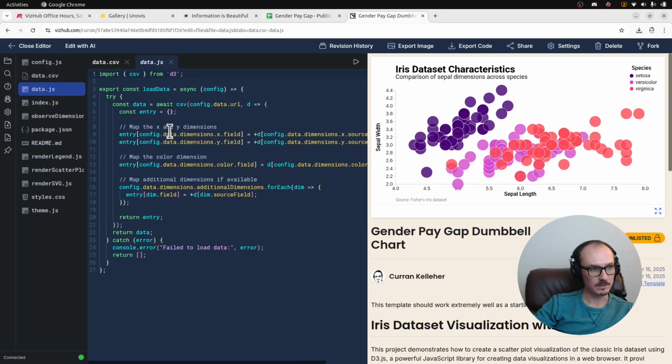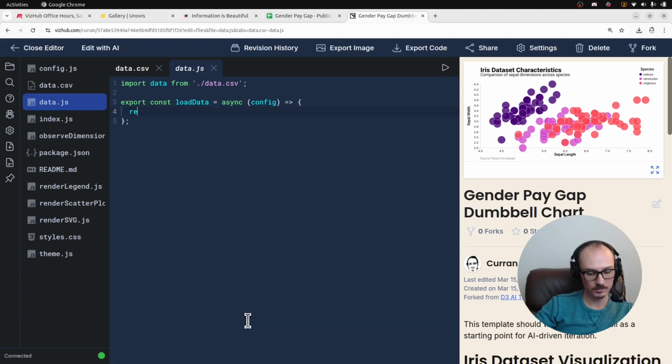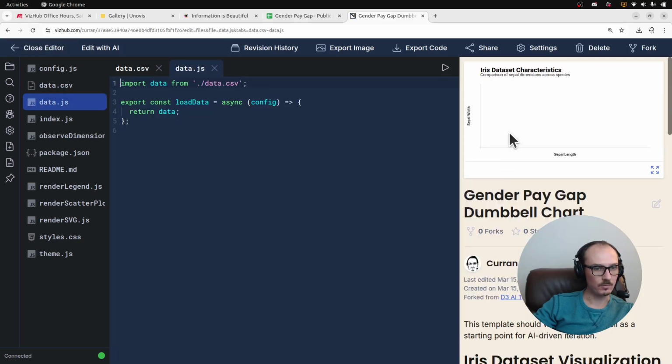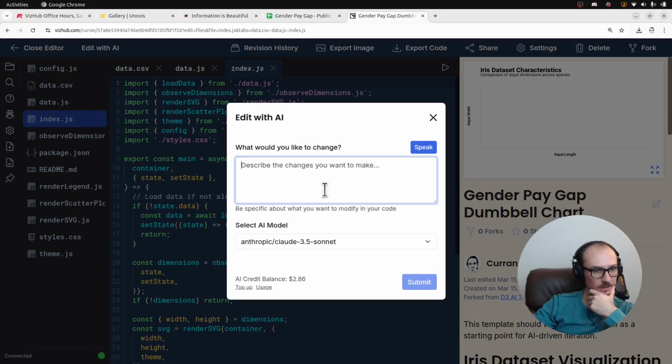And then previously, this file was loading the data from a URL, but instead we can just say import data from /data.csv. And instead of doing all this load data stuff, we will just return that data. And then when this runs, it's not going to work because this code is looking for a whole other data set. So let me try this again. Edit with AI.